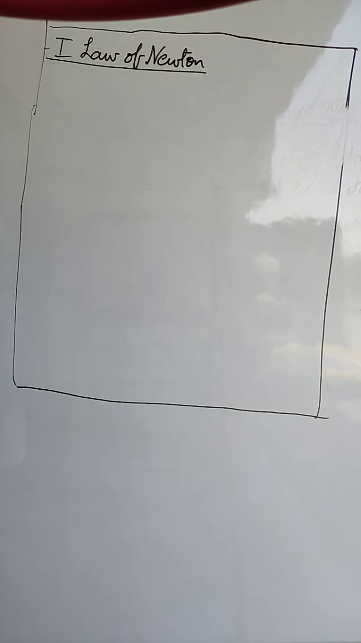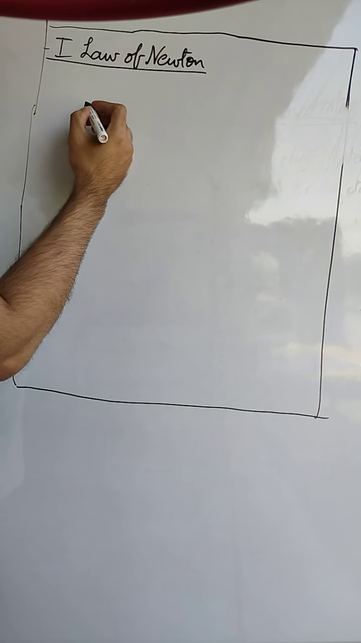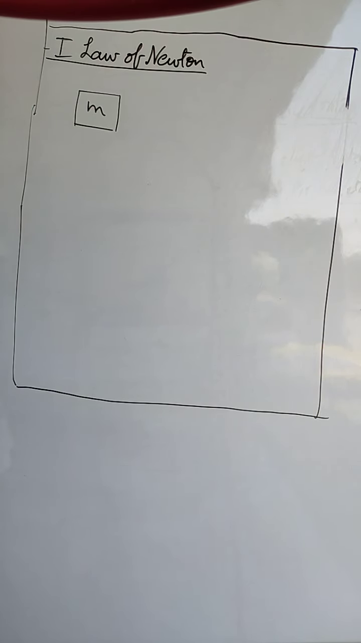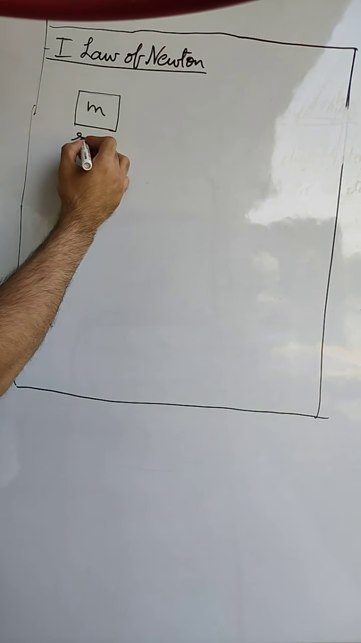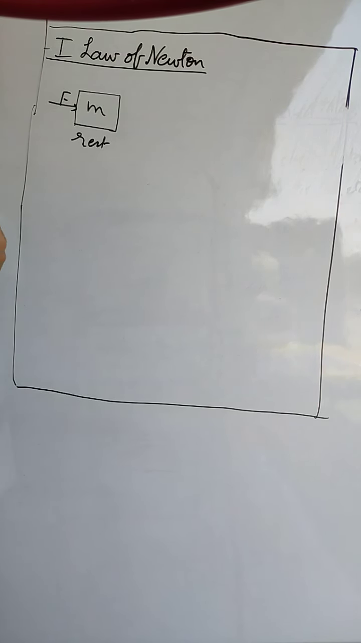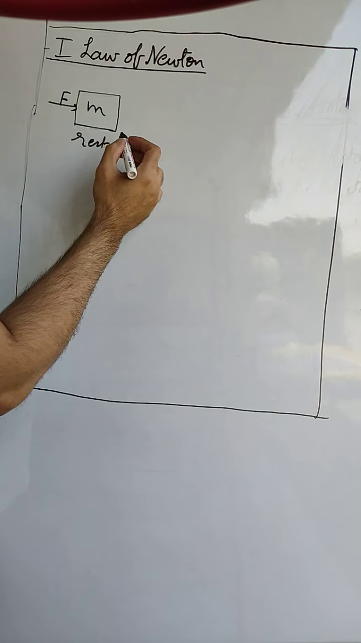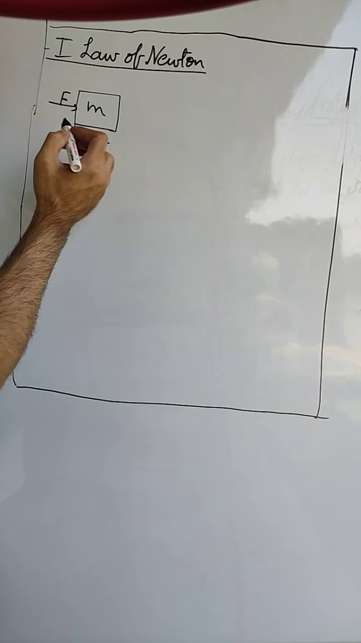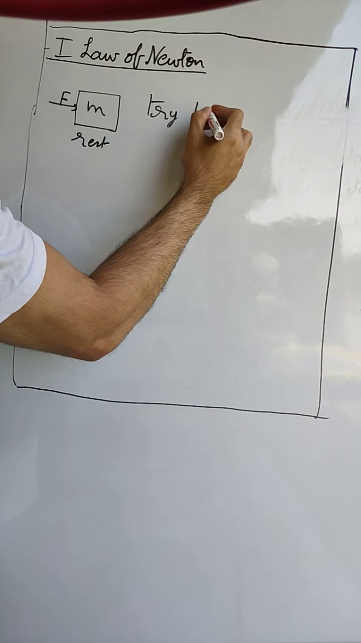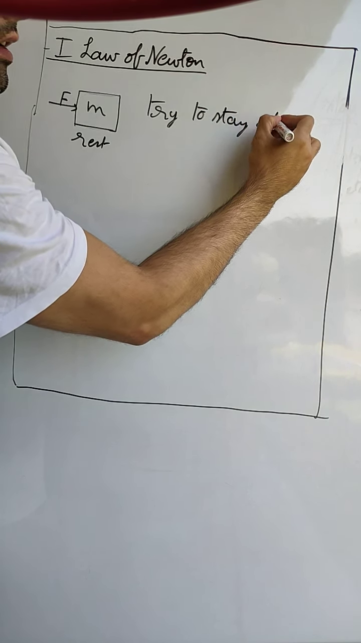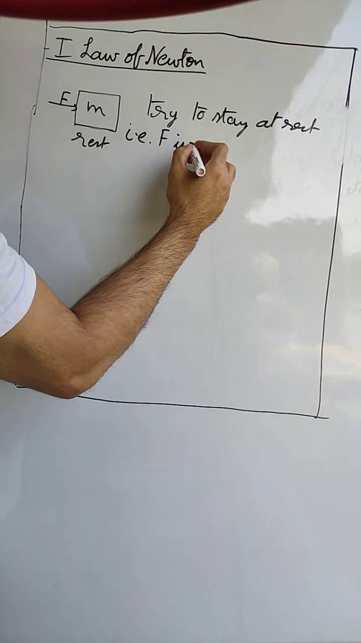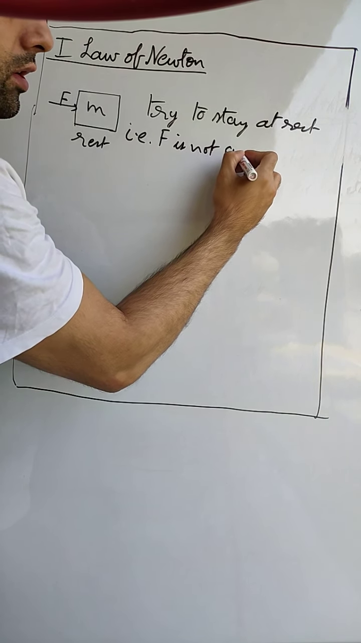Now let us say that there is a body of certain mass m. The body is initially at rest. Now if we start applying a force F, then this body might start moving, but it is not necessary that this F is sufficient to move m. The body will try to stay at rest. That is, the force is not sufficient.